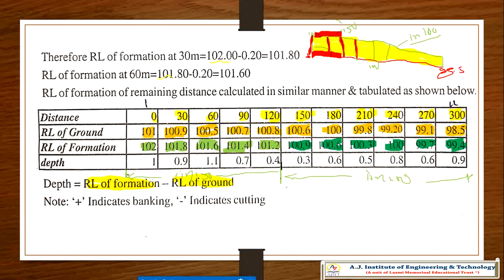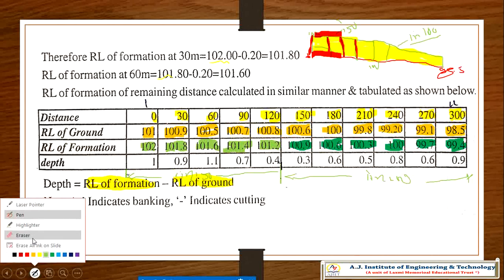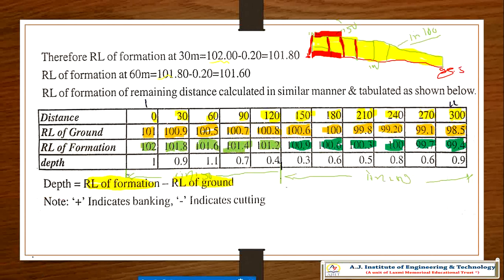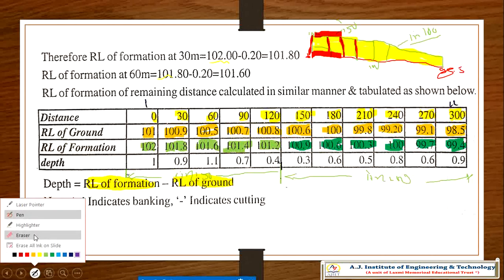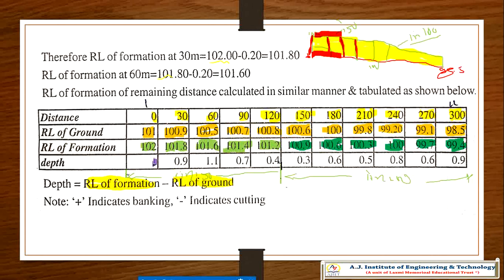Right. So now 101 point. We'll go for blue now. It is not visible, so why waste the time.